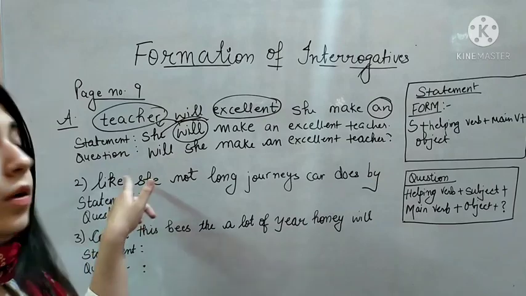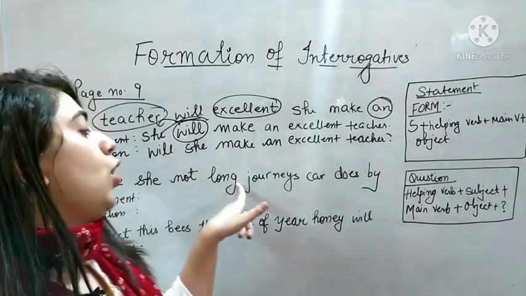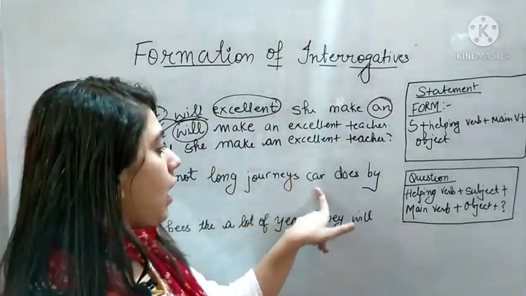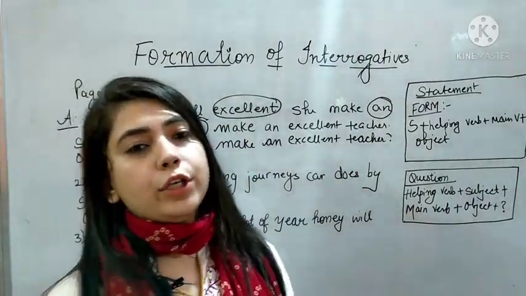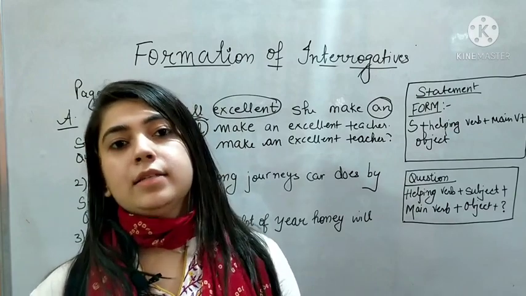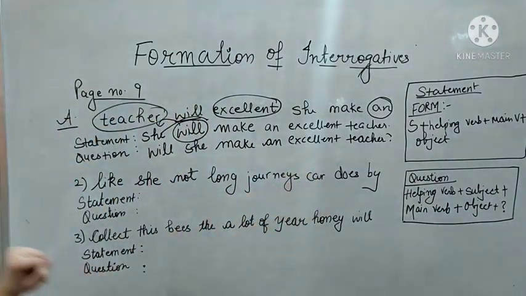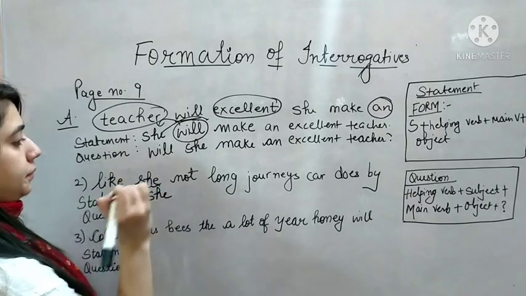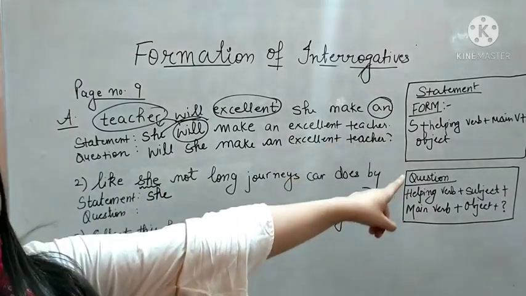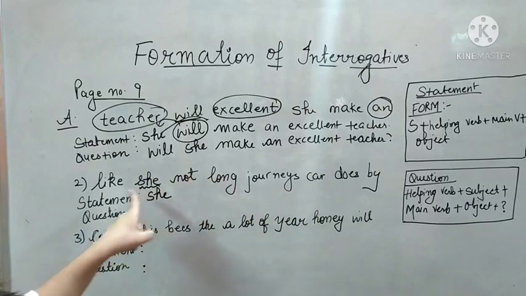Okay. Now let's move on to the next part. Statement: she, not, long, journeys, car, does, buy. Just think how you can make a sensible sentence out of it. So our subject is she, then helping verb. What is the helping verb?